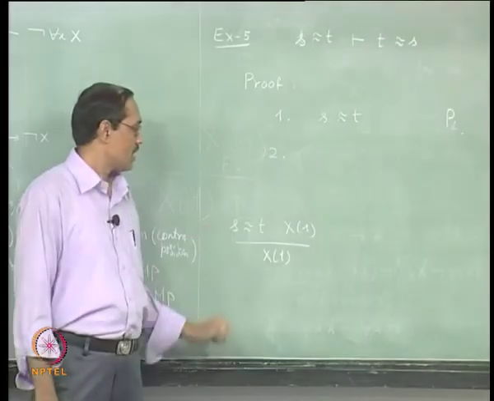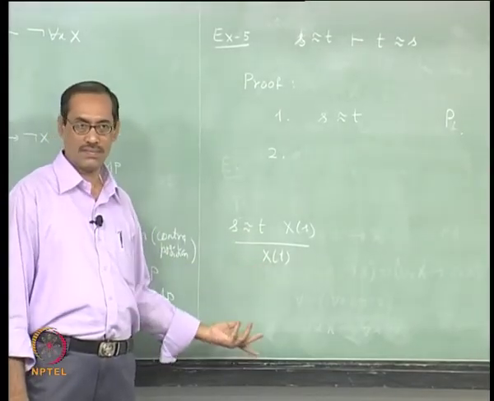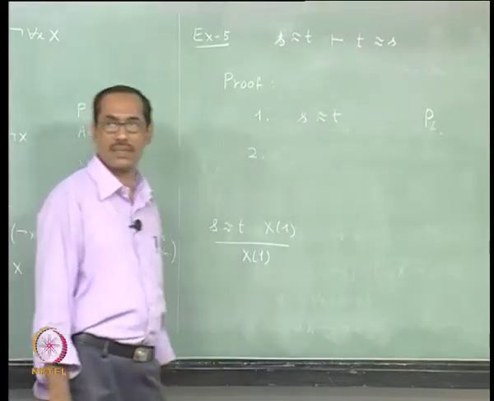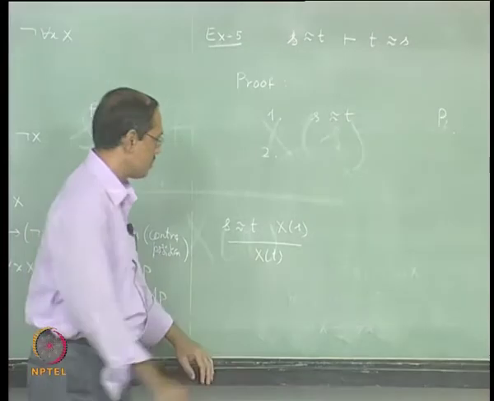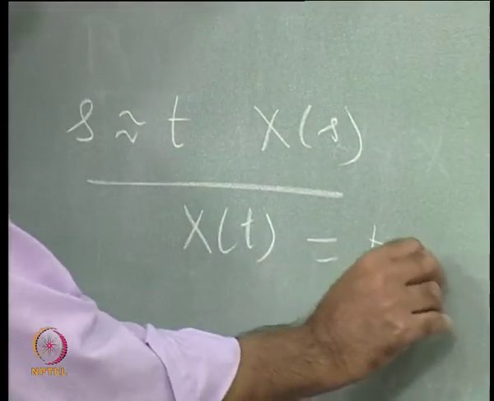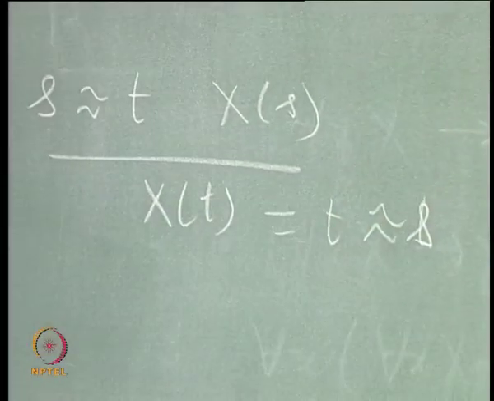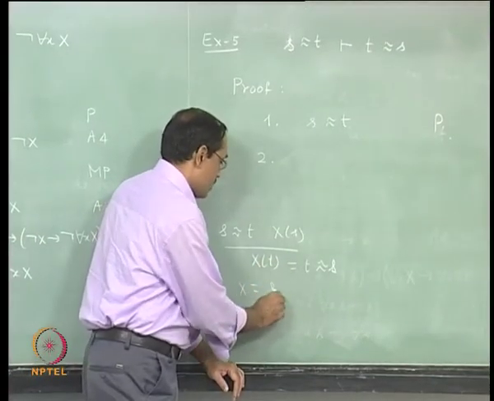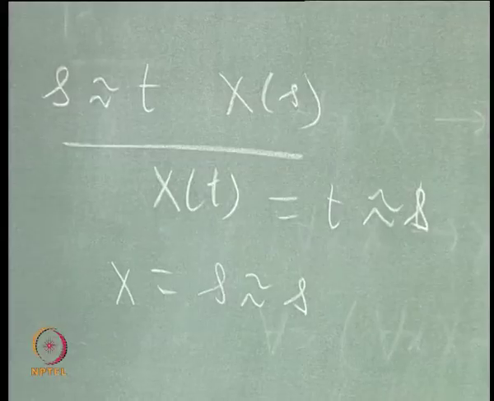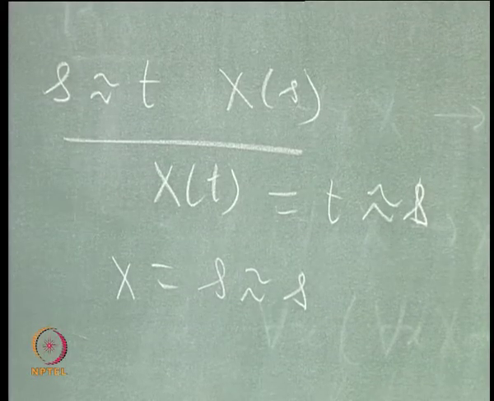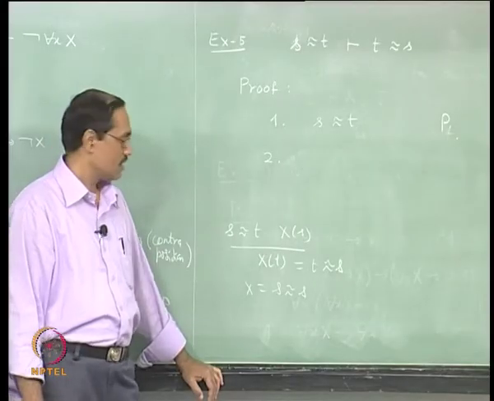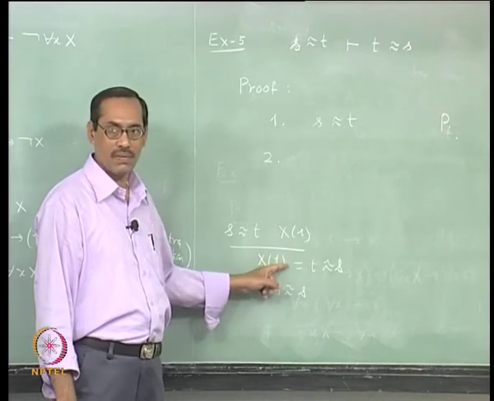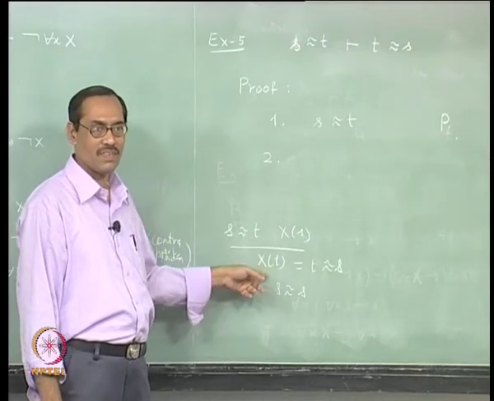Okay. Now, by application of MP twice. Now, we want to find out that T equal to S is inferred. So, our x of T should be T equal to S, right. So, x should be S equal to S, right. But there is a problem, writing in this form gives the problem. If you write in the correct axiom form, it should not.